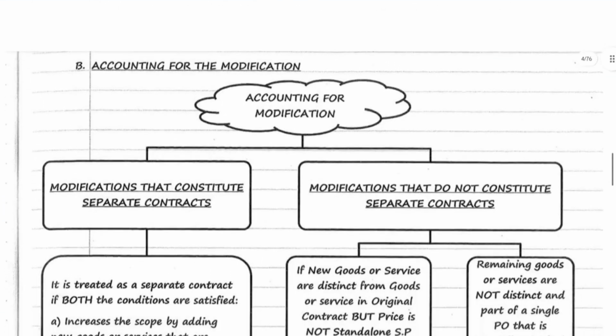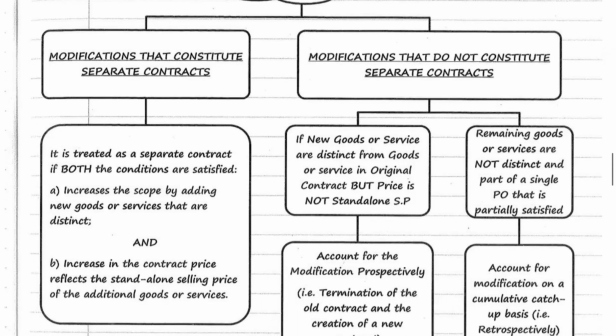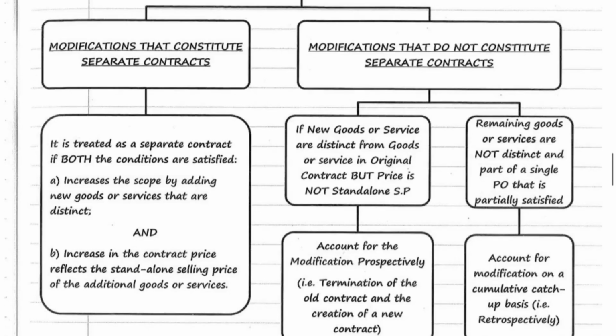Accounting for modification. First one, modification that constitutes separate contracts. It is treated as a separate contract if both the conditions are satisfied. First condition, it increases the scope by adding new goods or services that are distinct, and increase in contract price reflects the standalone selling price of the additional goods or services. Then it will be considered a separate contract.